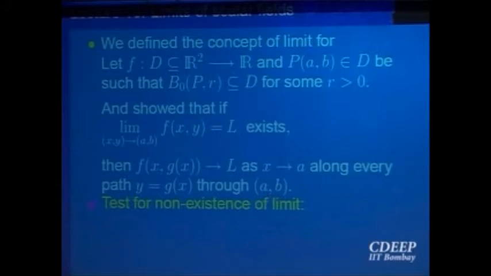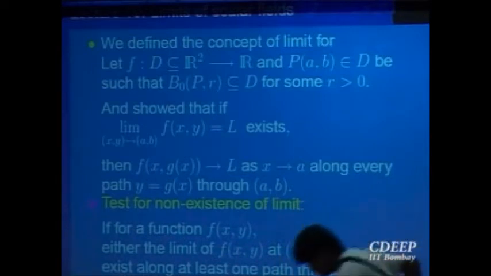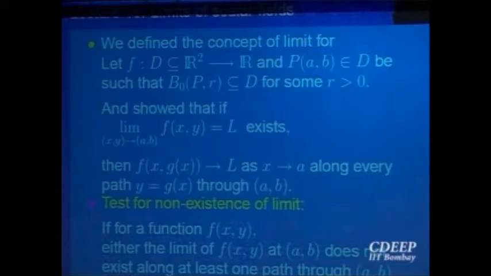And that gave us a test, a necessary condition. Like every necessary condition, it gives us a result about non-existence of that concept. If you are able to show that along one path the limit does not exist, or that there are two different paths passing through the same point along which the limits are different, then the limit will not exist.